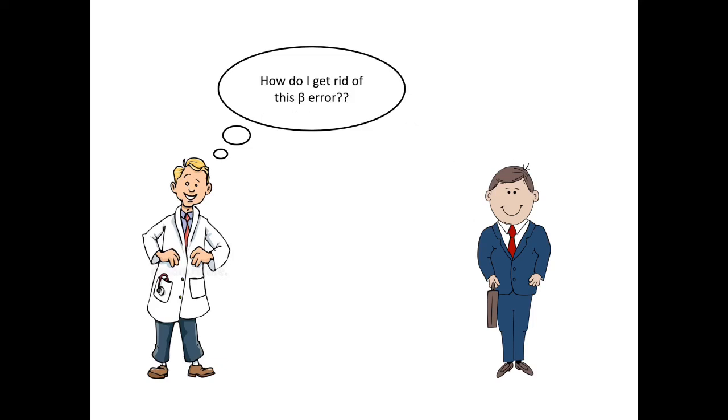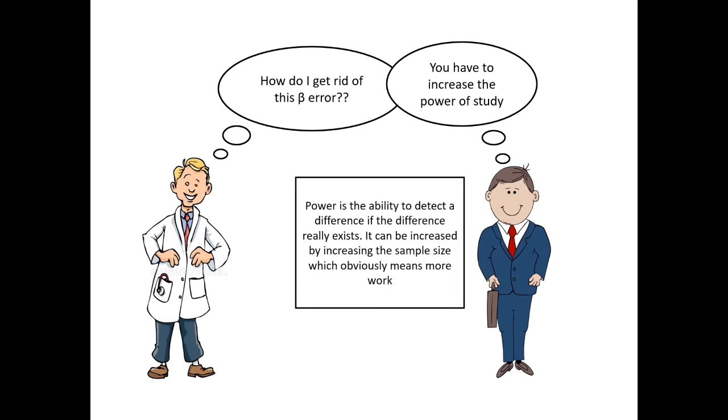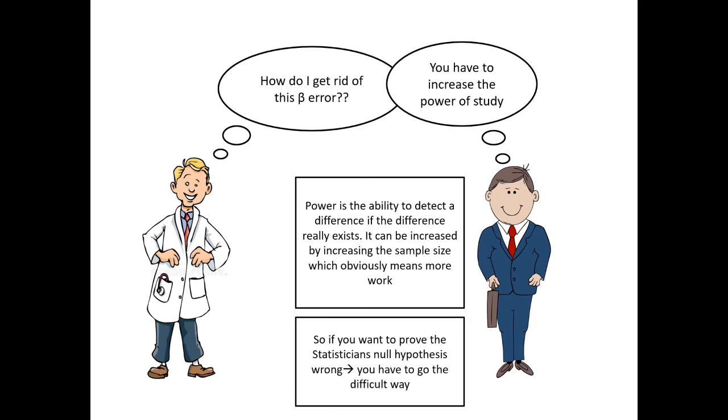Now the scientist asks, how do I get rid of this beta error? And the statistician says, you have to increase the power of study. Power is the ability to detect a difference if the difference really exists. It can be increased by increasing the sample size, which obviously means more work. So if you want to prove the statistician's null hypothesis wrong, you have to go the difficult way for sure. Best of luck. Thank you.